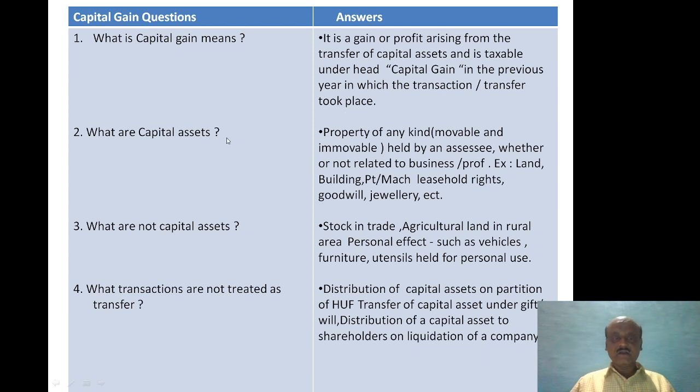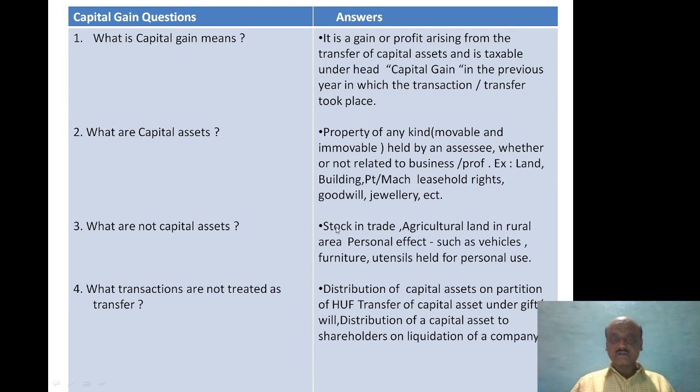Then what are capital assets? Capital assets means property of any kind, movable or immovable, held by an assessee, whether or not related to business or profession. Examples: land, building, plant, machinery, leasehold properties or leasehold rights, goodwill, jewelry, etc. These are all capital assets. Then what are not capital assets?